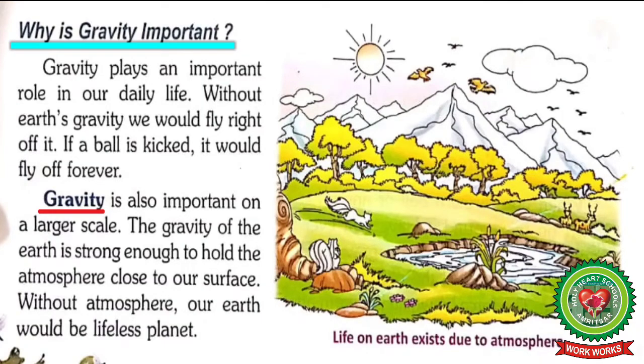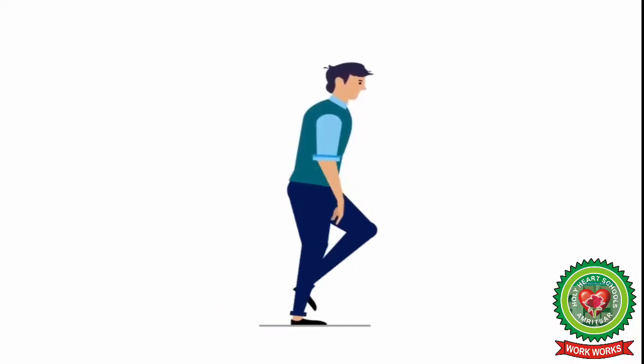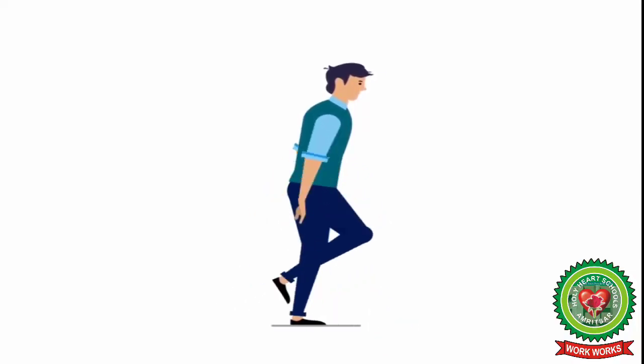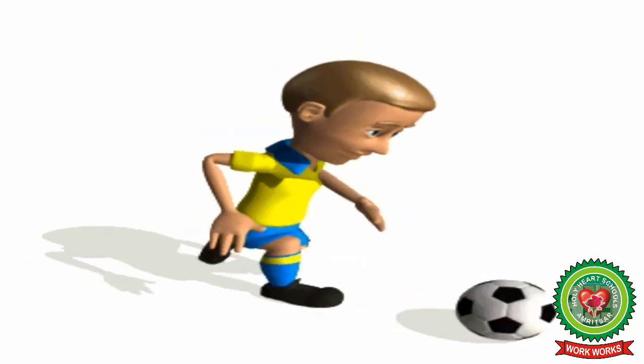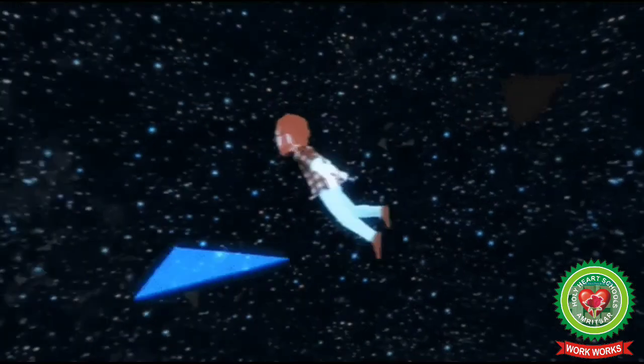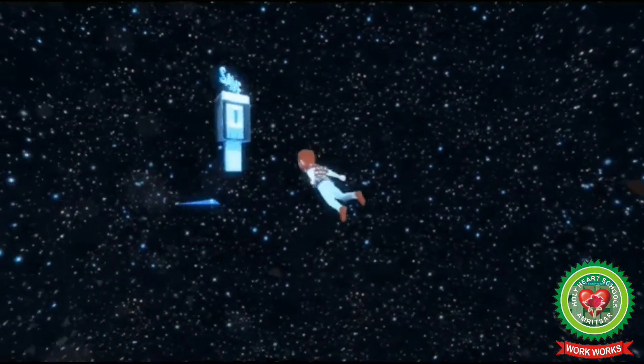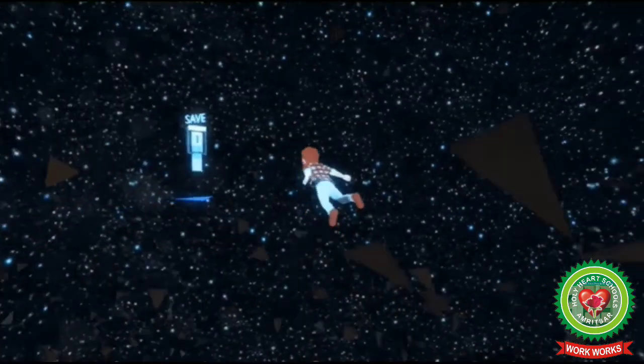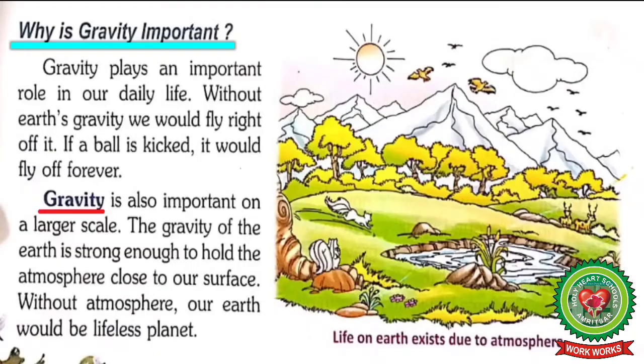So students, due to gravity, we are able to walk on the ground. Without Earth's gravity, we would fly right off it. And if we kick a ball, it would fly off forever. As in the case of space, we are able to fly because there is no gravity in space. Gravity is also important because the gravity of Earth is strong enough to hold the atmosphere close to the surface, and without atmosphere, our Earth would be a lifeless planet.